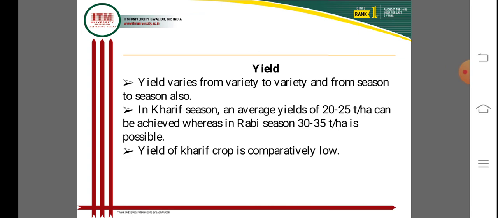In the Rabi season, 30 to 35 tons per hectare is possible. The yield of the Kharif season is comparatively low, depending upon the varieties and the season.